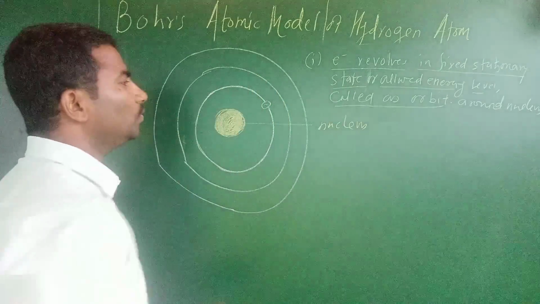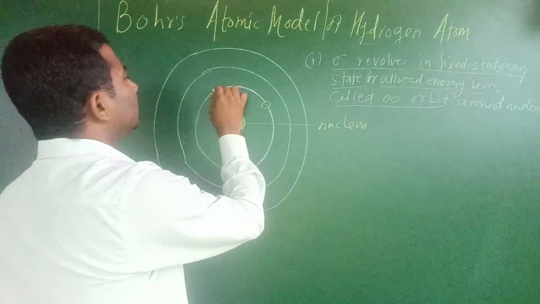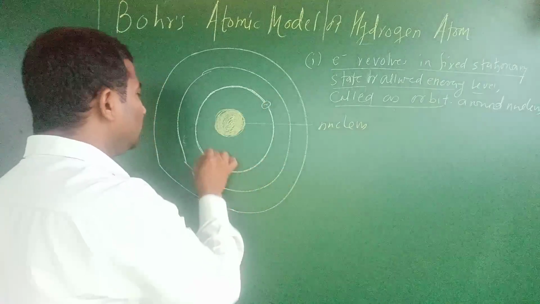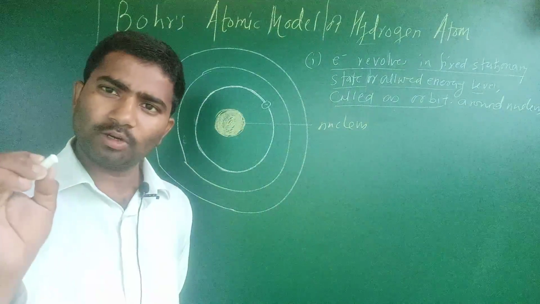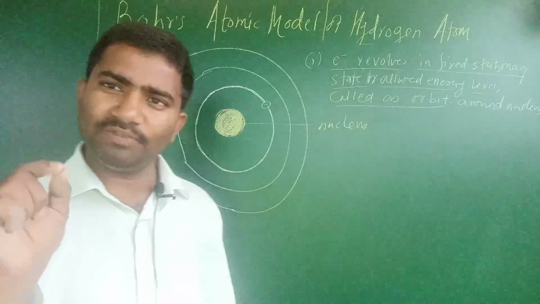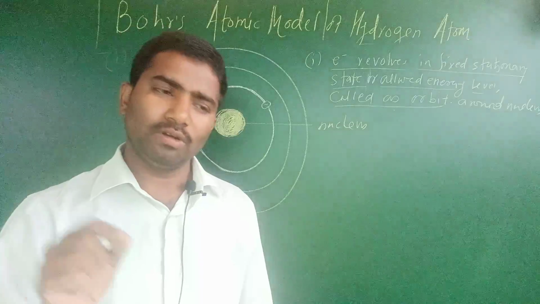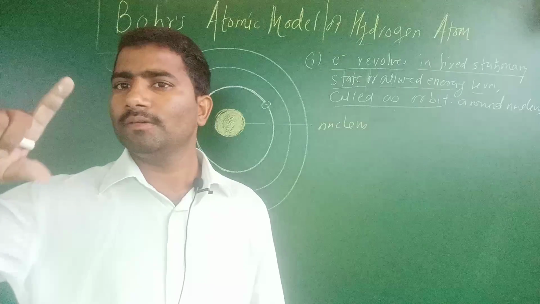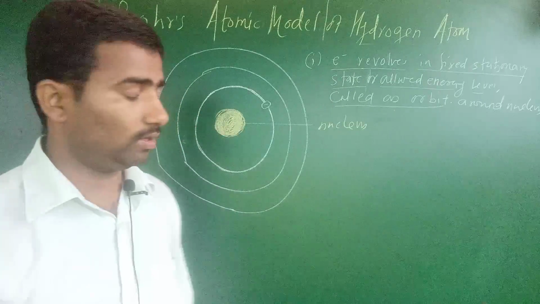When the electron is revolving in these states, the electron has a fixed energy value, and that fixed value doesn't change when there is no jumping of the electron from one energy level to another.